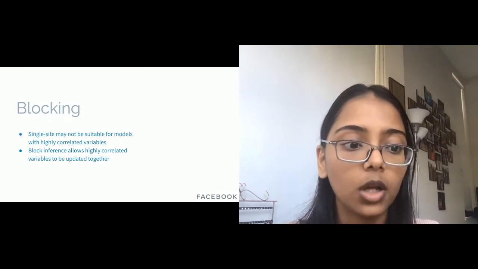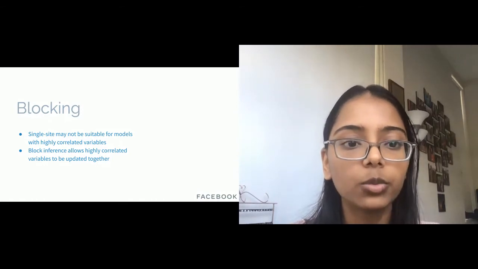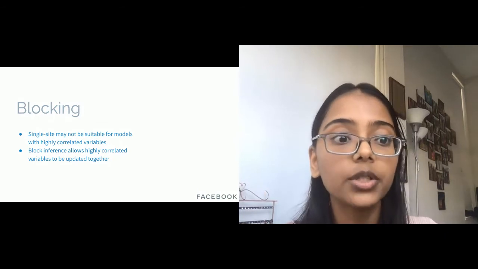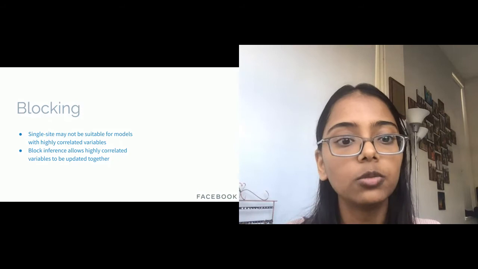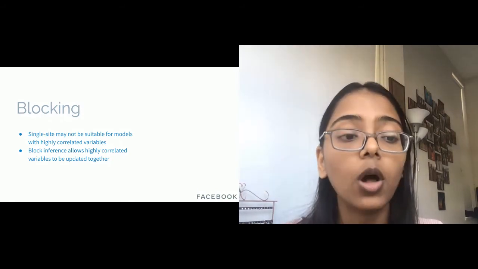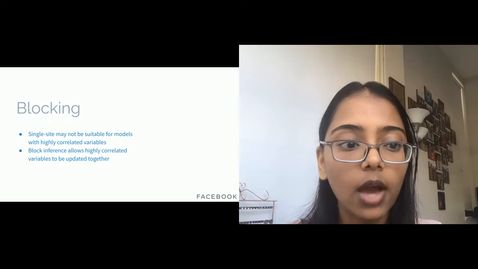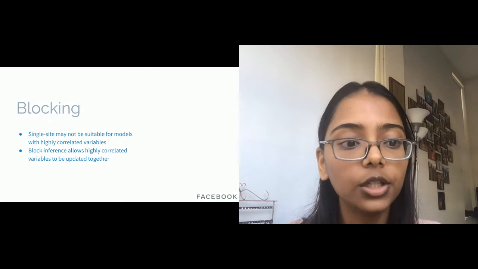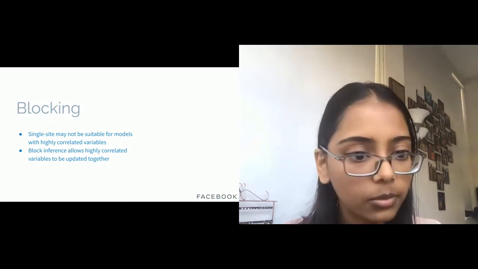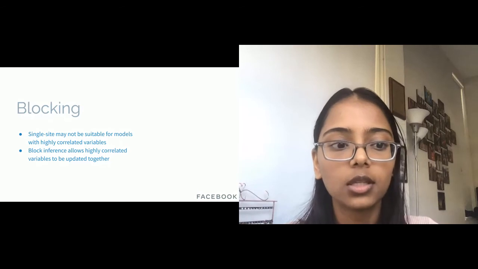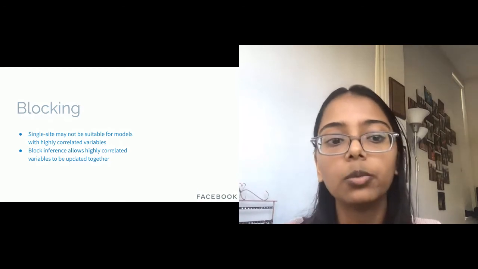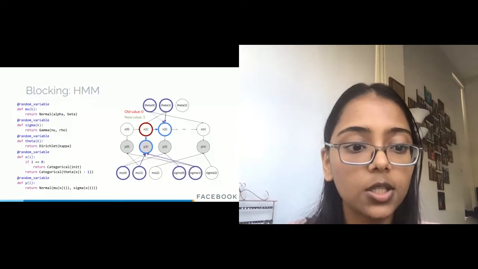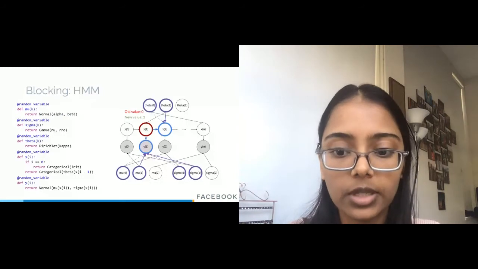So let's say x1 was 0, but we propose 1. When we propose this new value for x1, it'll change y1's parents from mu0 and sigma0 to mu1 and sigma1. Now, although the dependencies have been updated, we haven't really updated the values of mu1 and sigma1. So when we're computing the likelihood of this new world, we'll have a term, probability of y1 given mu1 and sigma1, which is likely to have very low probability. The old values of mu1 and sigma1 are not explaining y1, and so this updated world has a low chance of acceptance.